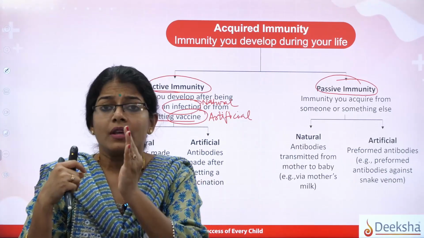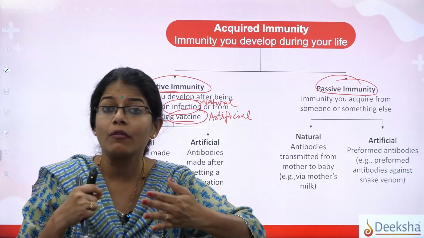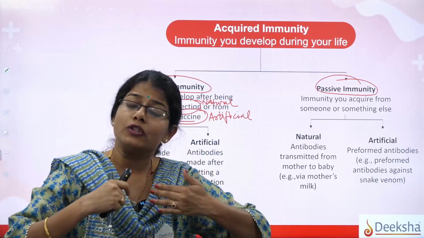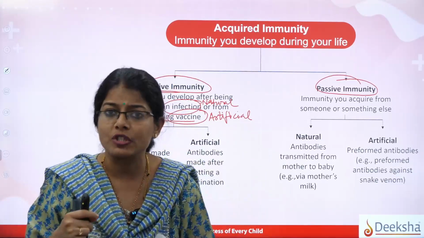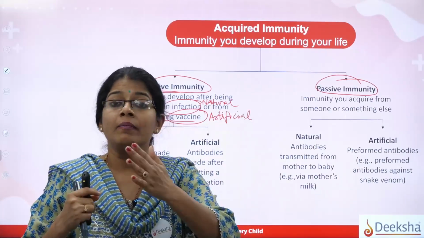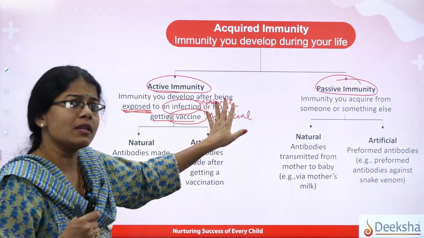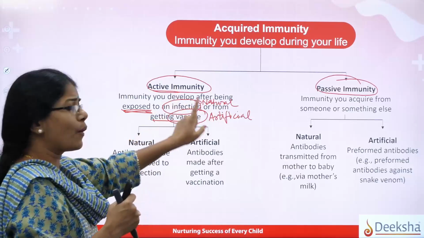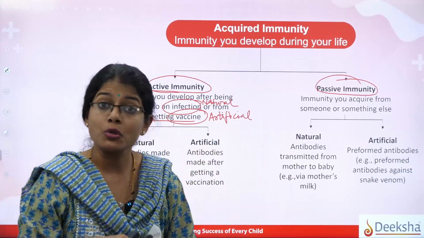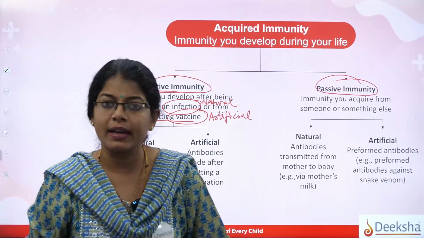That time the disease will be defended, the body will fight back, but the time taken for recovery will be more, right students? And that is how your body now learns to produce antibodies towards that pathogen. So that is a natural training given to your body by the real organism, correct? So when your body encounters a natural infection, the immunity acquired by your body will be active natural immunity. That means you are going to make antibodies with the help of the natural infection, correct?